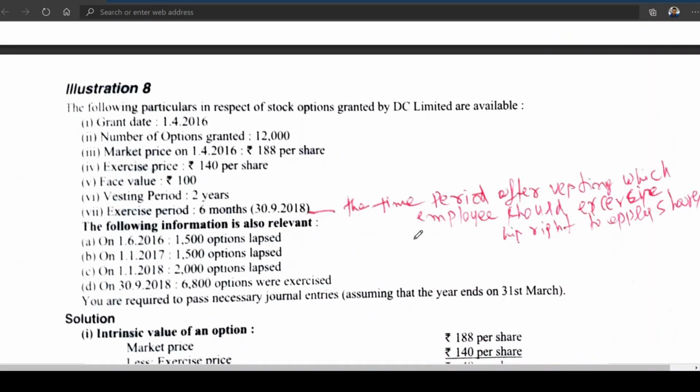Now this is an important problem. I'm giving 2 minutes time. Quickly recap it and then you will be able to solve it. See this.